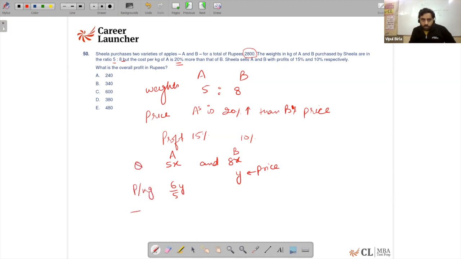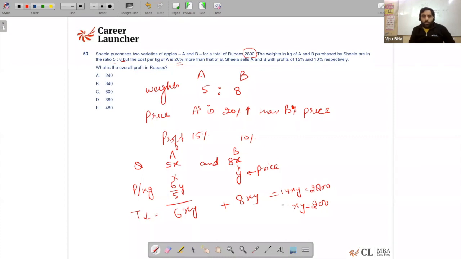So the total cost will be equal to this into this, which is coming out to be nothing but 6xy, and this into this, which is coming out to be 8xy, which is the total cost, which is equal to 14xy, which they have given in the question as 2800. So basically I end up getting x into y is going to be 200, right?